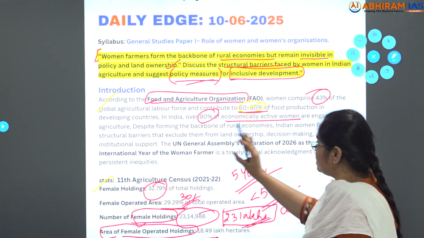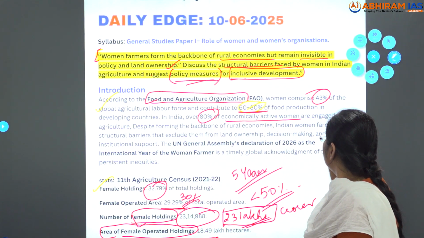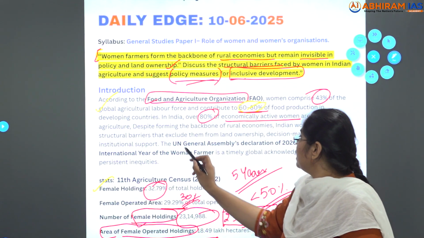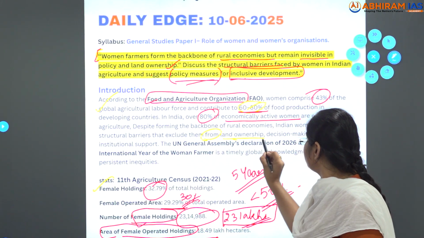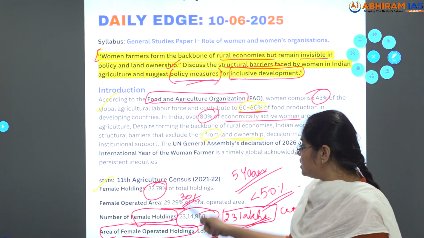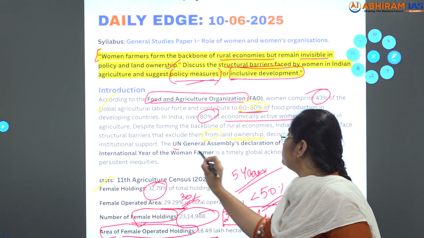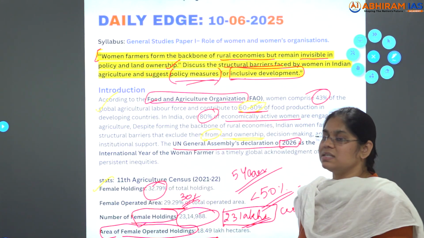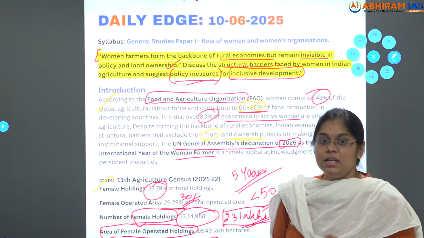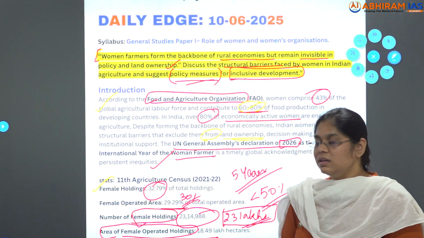Mention the statistics. Despite forming the backbone of rural economies, Indian women farmers face structural barriers. I already gave this in the question. So structural barriers that exclude them from land ownership, decision making and institutional support. Do mention these statistics in the introduction. And further, the UN General Assembly's declaration of 2026 as the International Year of the Woman Farmer is a timely global acknowledgement of persistent inequalities. Clear?